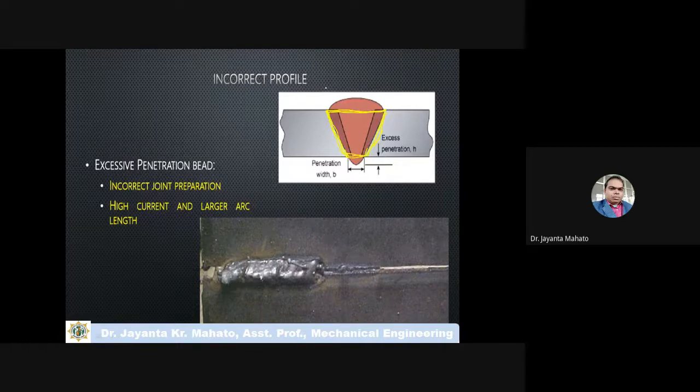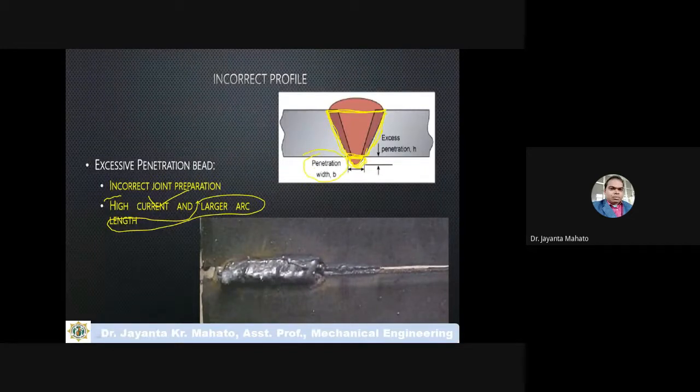But due to high current and large arc length, meaning if the length of this electrode is very high along with high current, then what happens? Some extra material will penetrate just at the bottom of this part, like that. So this is the extra material at the bottom. This extra material is nothing but a penetration.